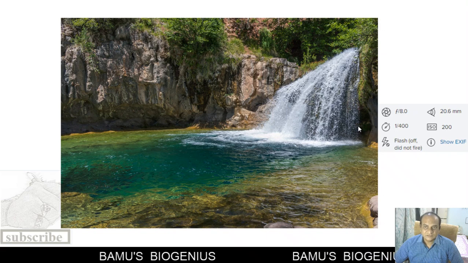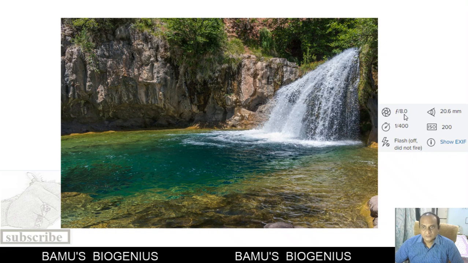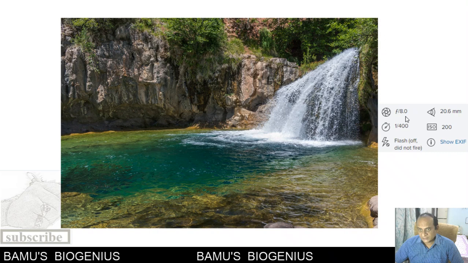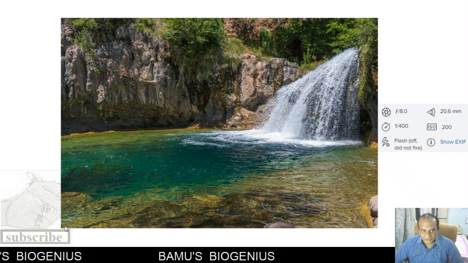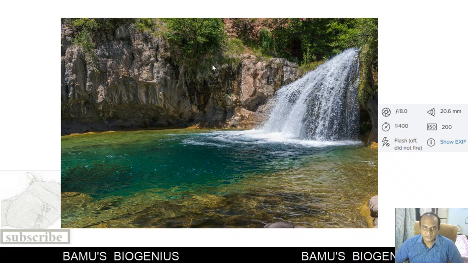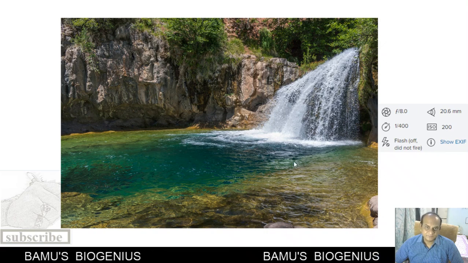Although the f-stop is 8, that means a smaller aperture is there, that is why you can see here the foreground and background, or we can say the depth of field is larger, and because of that this beautiful photograph can be taken. ISO here is 200.